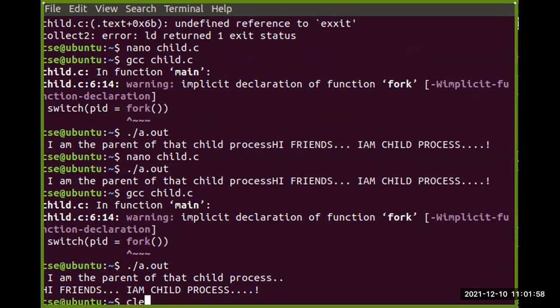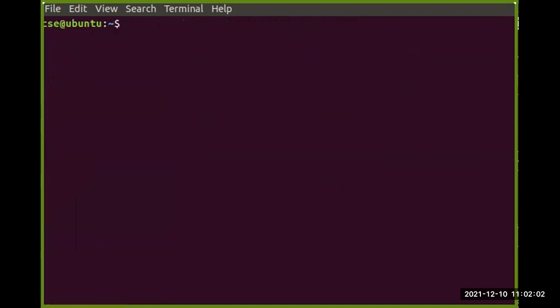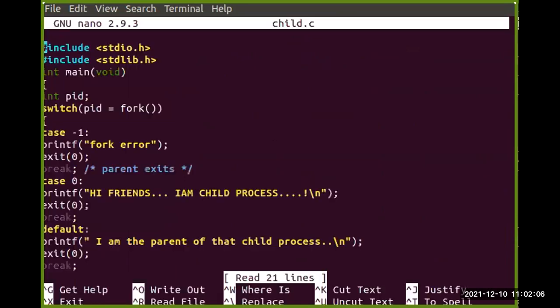Okay, the thing is too hectic, with too many errors or warnings, so let us see it one more time. First, let us check the code here, nano child.c, where I have written this particular code. For the child, "I am the child process," or "I am the parent of the child process." That is the scenario, using some header files, and this is the fork function. If the fork function is created successfully, then we will get the process ID for the fork function, and then the scenario will go on. This is the simple code for that.